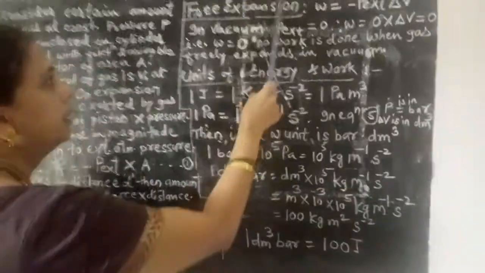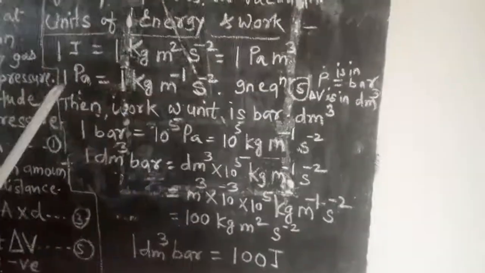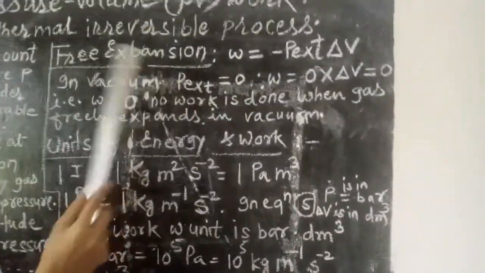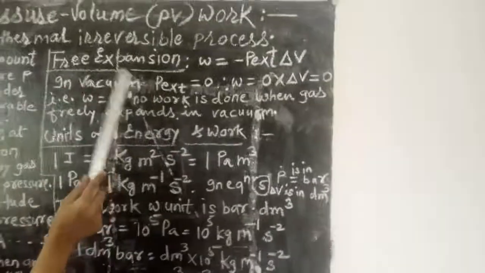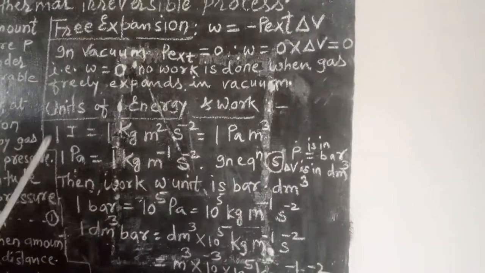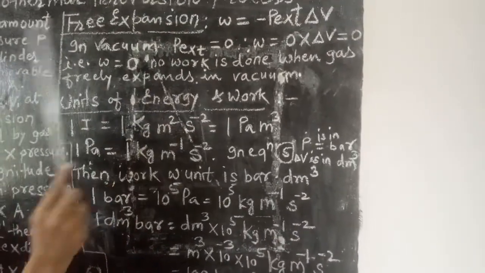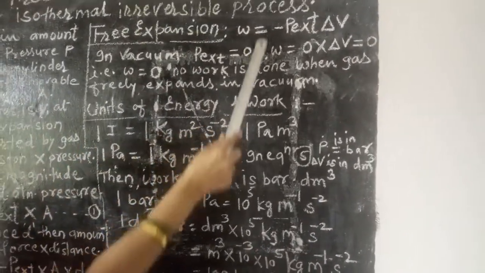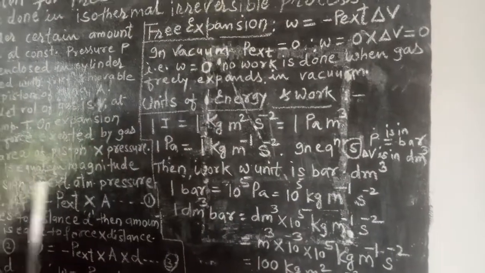So it can be a 2 marks question: what is free expansion? Give the expression for free expansion. What are the conditions when the work done by the system is 0? So you have to write this for just 2 marks.